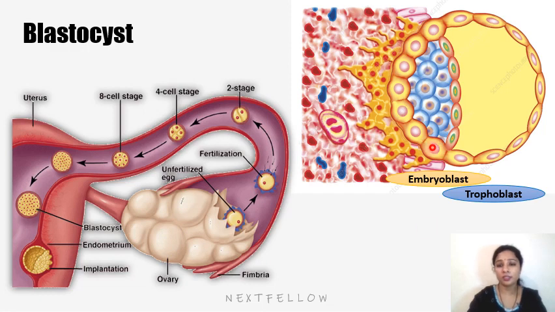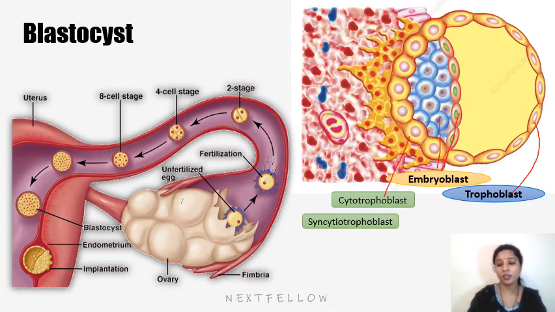So embryoblast cells. These are the embryoblast cells, which are forming epiblast and hypoblast cells, and this is the outer trophoblast. This is the cytotrophoblast cellular layer. This one is the syncytiotrophoblast.